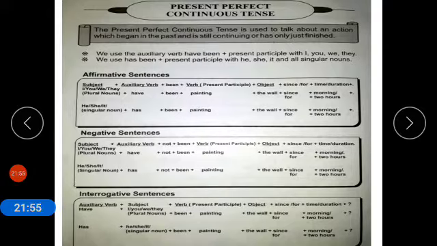Since is used with specific time or point of time, and for is used with unspecific time or period of time.